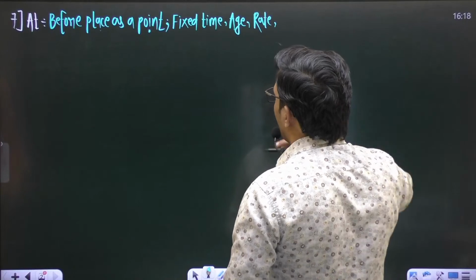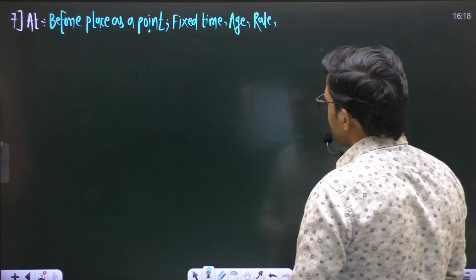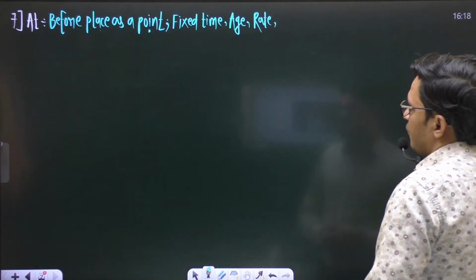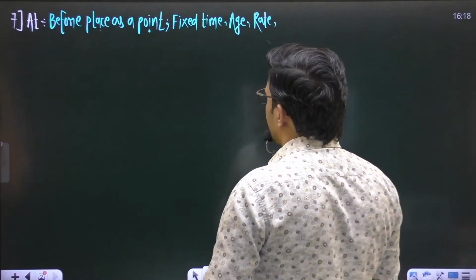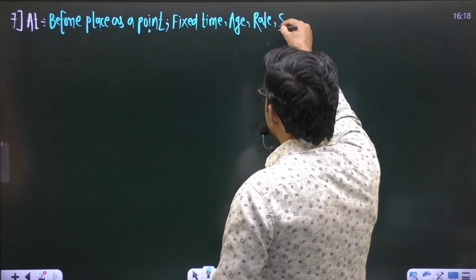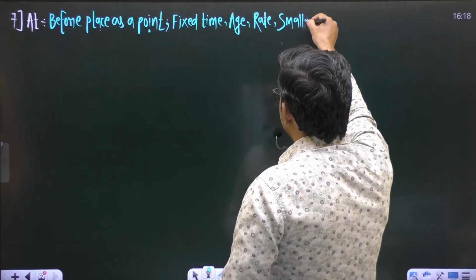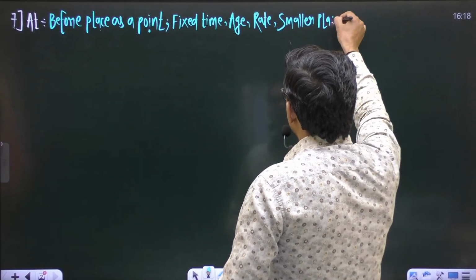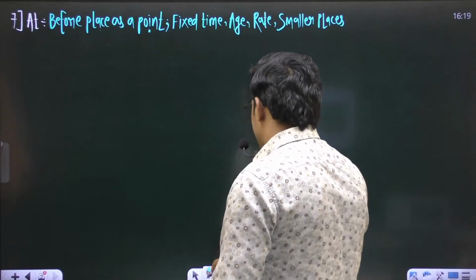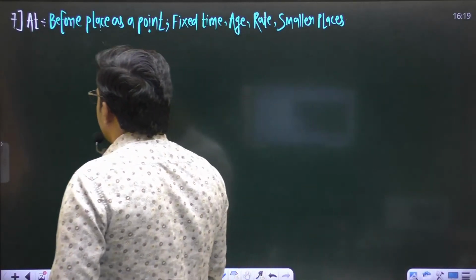And one more: place as a point, fixed time, age, rate, or smaller places, we use the preposition at.